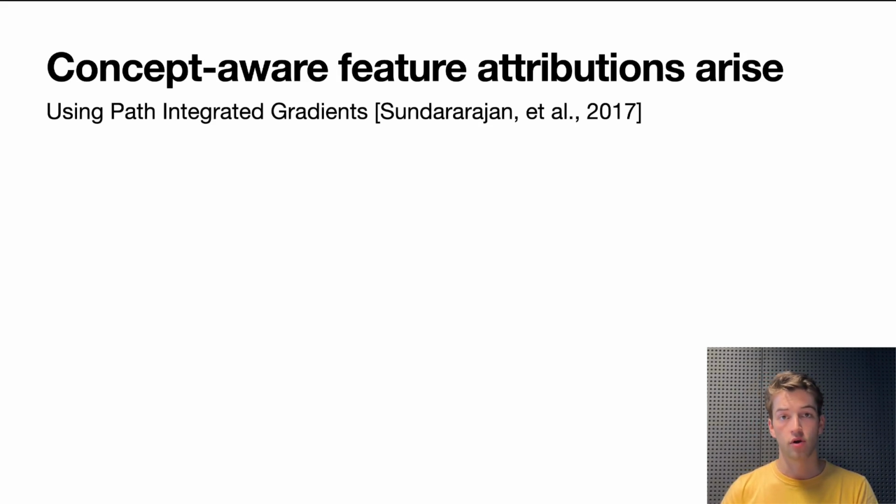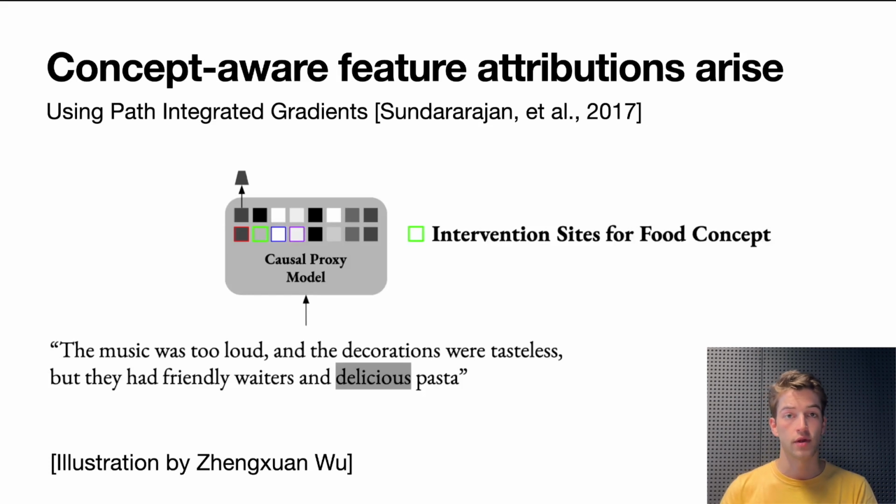So let's say we have our causal proxy model, right? There's an input, a restaurant review, we have the model with tons of representations. We have a few of these localized representations, so representations that we learn to associate with food, ambience, noise, whatever concept we care about. Then we have the output. In a method like path integrated gradients, if you want to know how important the token loud was for the outputs, we consider the gradients flowing from the output to the input throughout the entire model. We do some operation and then we get an attribution.